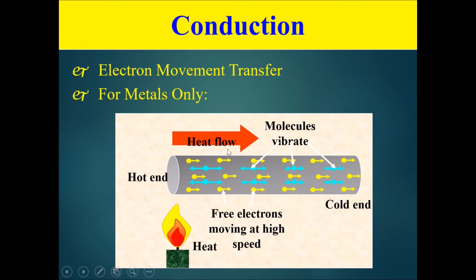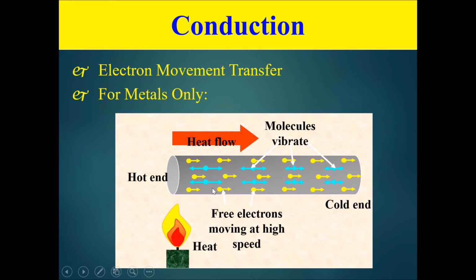So imagine this is a metal rod instead of the previous rod that was not metal. Firstly, this metal rod also undergoes the previous form of conduction, where these vibrating particles would start vibrating more vigorously and vibrate the neighboring particles and pass along the increased speed of vibrations to the cold end. However, besides this form of conduction, it also has the electron movement transfer, whereby the particles over here that vibrate more vigorously can excite the free moving electrons over here. And when this free moving electron gets excited, it can travel through the metal and it will move towards the colder end.